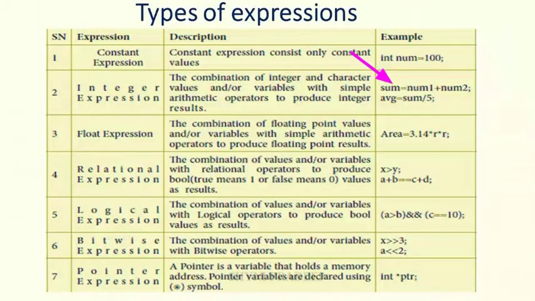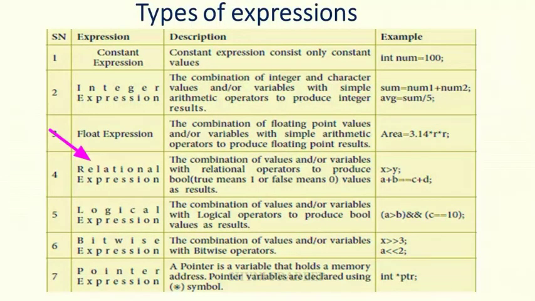Okay, and next float expression, the combination of floating point values and variables with simple arithmetic operators to produce floating point results. See here, area is equal to 3.14 into r into r. Here 3.14 into r is the floating point expression. You have to evaluate this expression and store the result in the area variable.